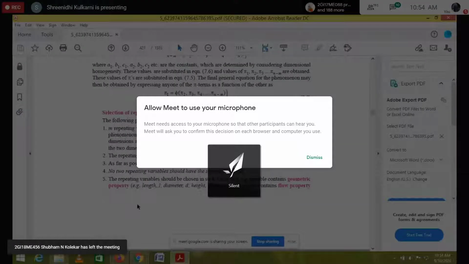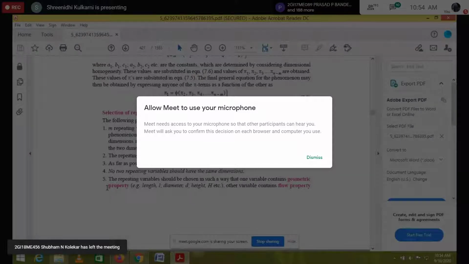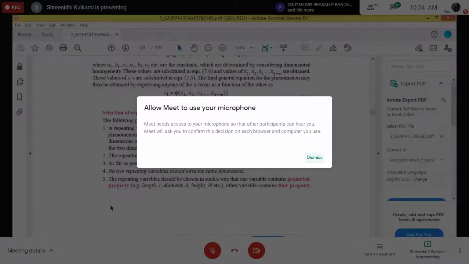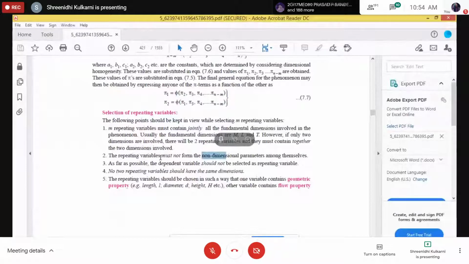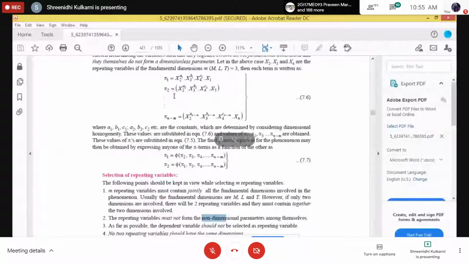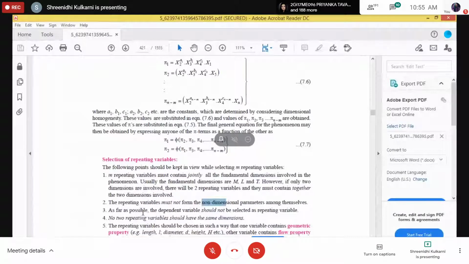Please remember this also. Whatever the repeating variables, x2, x3 and x4, they must not form a non-dimensional parameter. As far as possible, the dependent variable should not be selected as a repeating variable. No two repeating variables should have the same dimensions. While selecting, we should not consider two repeating variables with the same dimensions.